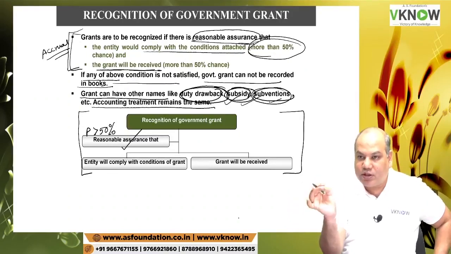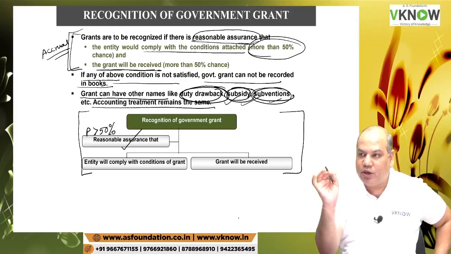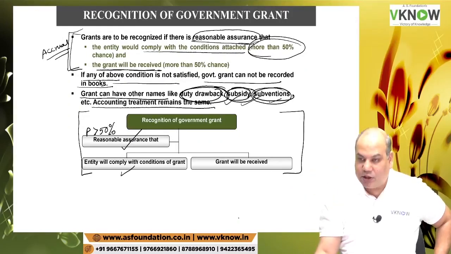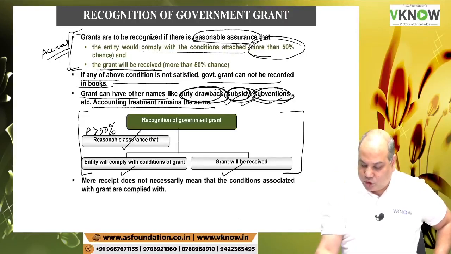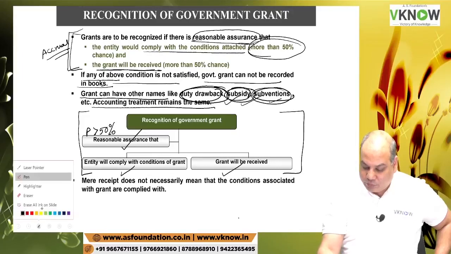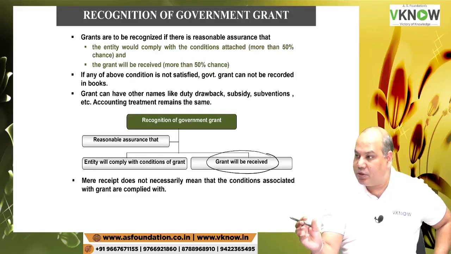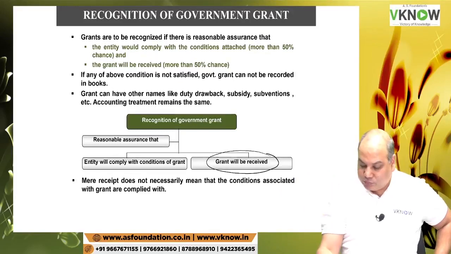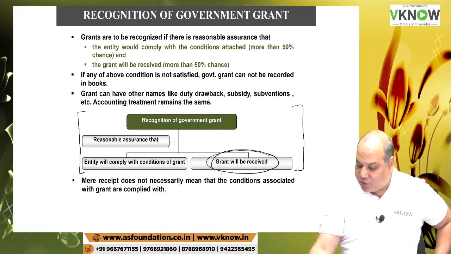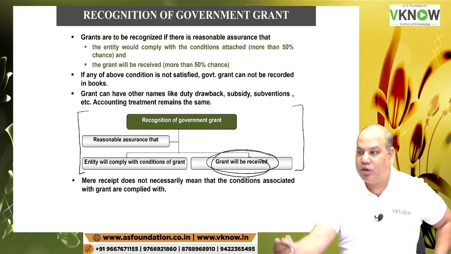Reasonable assurance, reasonable certainty means the probability is more than 50% that the entity will comply with the conditions and the grant will be received. Because when you are dealing with the government, you have to be careful, because government may promise something and deliver something else. So therefore they have added a condition that there is a 50% or more chance that the grant will be received. In a country like India, where the governments are changing frequently, what the previous government may have promised to pay, the new government may not pay.